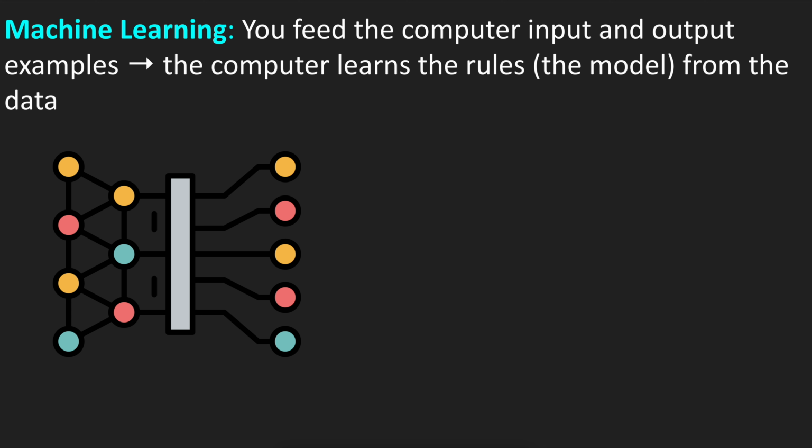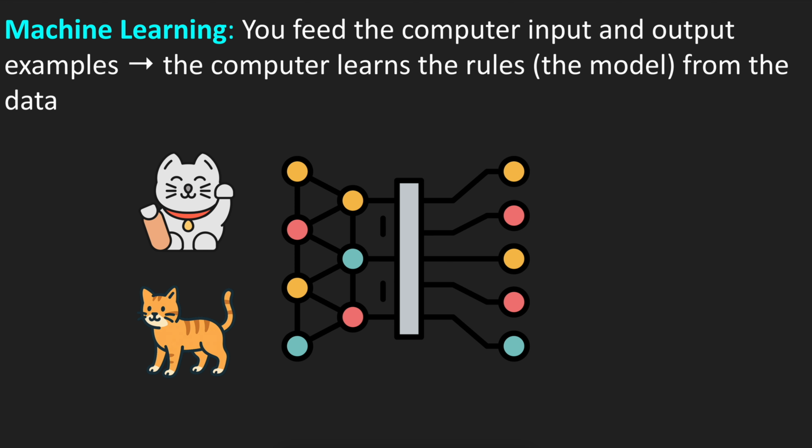In comparison, in machine learning, we feed the computer with input and output examples, and the computer learns the rules from that data. The model learns the rule from the data that we are giving to that model. The perfect example would be a model that we give a picture of an animal, and as output it gives us the name. Either it's a cat or a dog and so on.